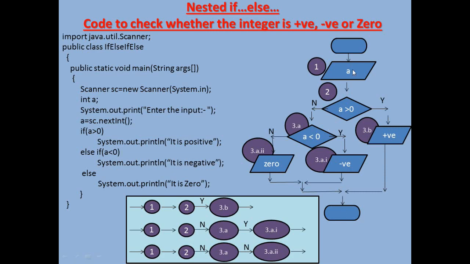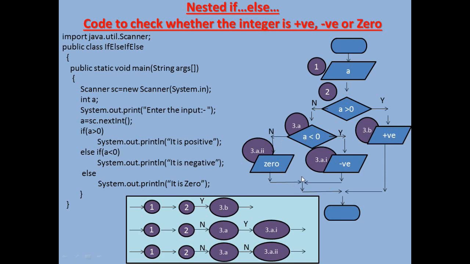Now if it is exactly 0, this time if it is 0, is 0 greater than 0? No. It's going to meet this next condition. Is 0 less than 0? No. Then it's going to go to print 0, and then it is going to end subsequently. So here what we have seen?